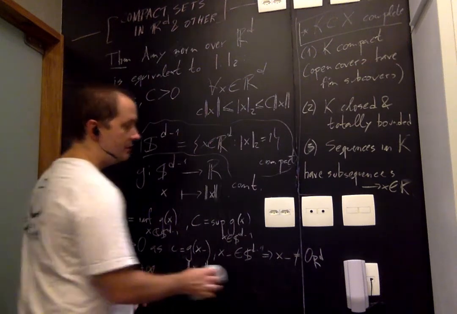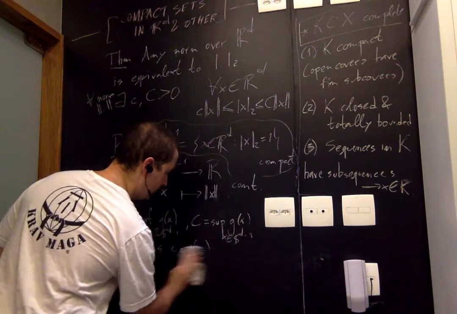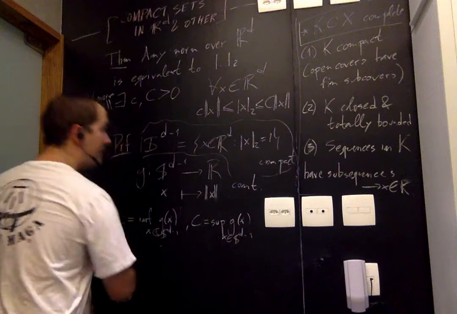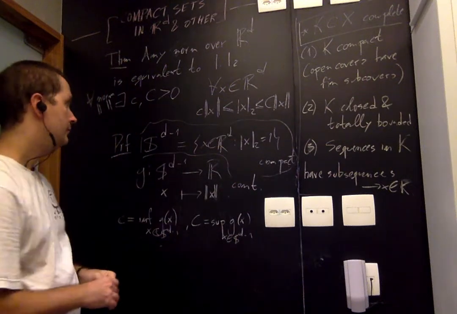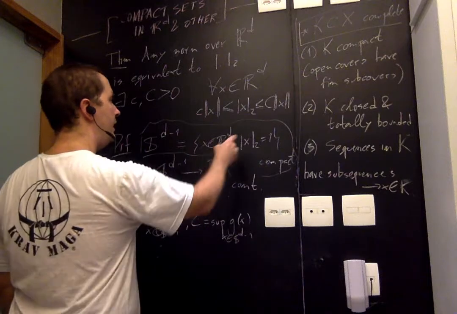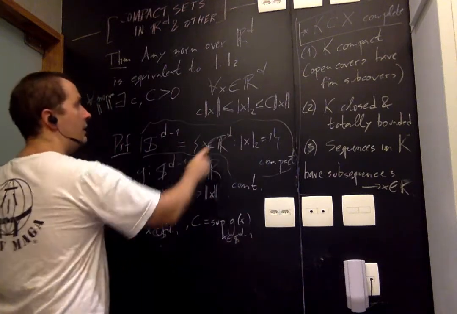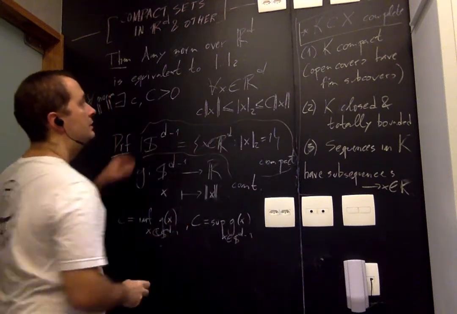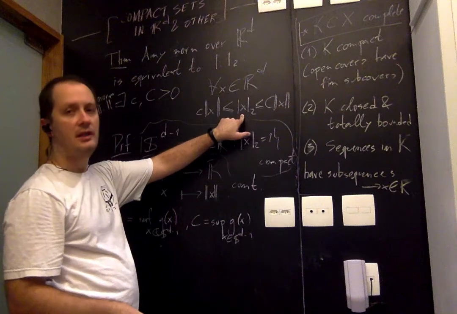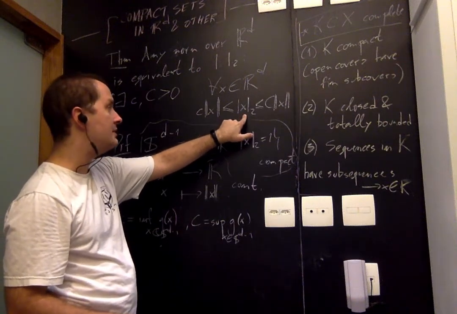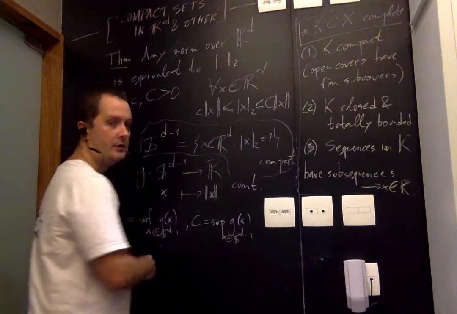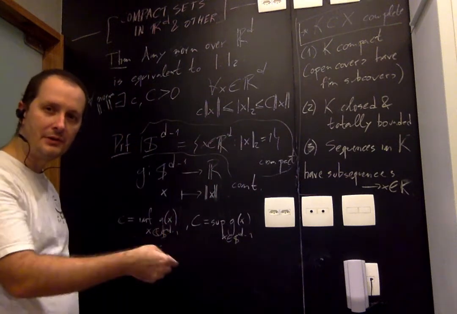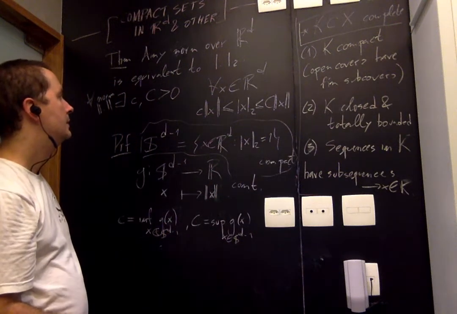But now we're done. And how is that? I claim that this inequality here holds. So now I want to prove this. If x has norm 0, if x is equal to 0, then this is clearly true because I have 3 zeros here, and 0 is less than or equal to 0.